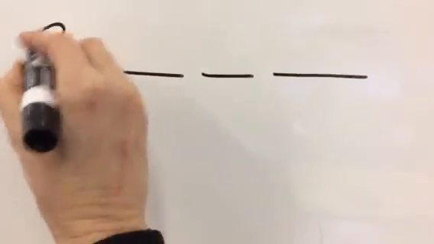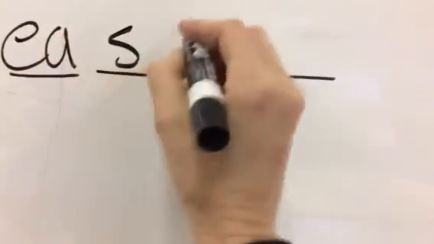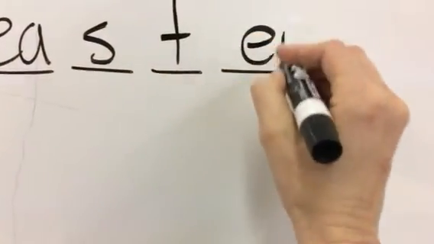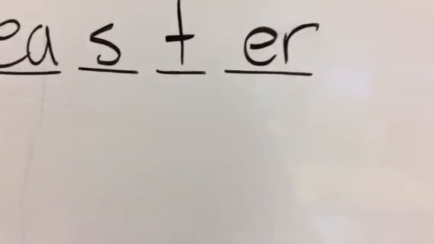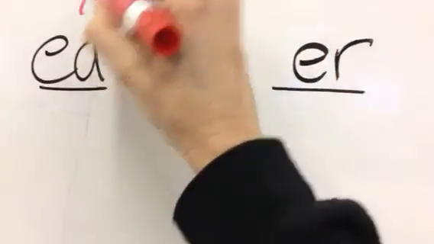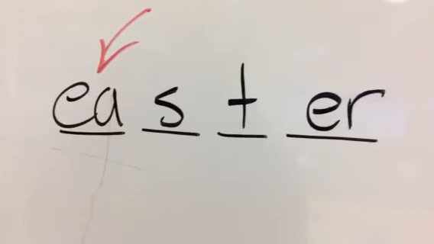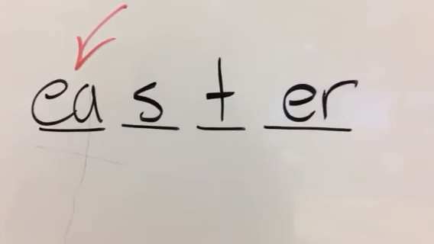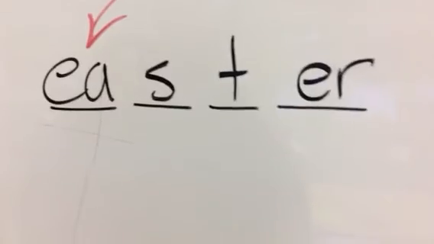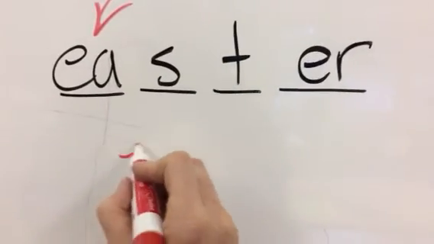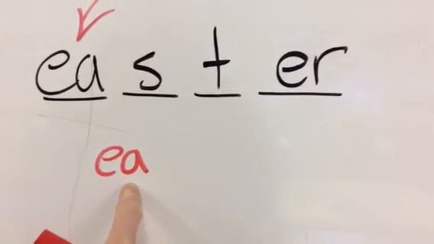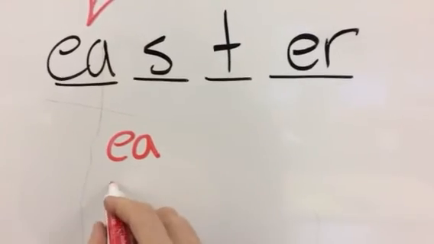E-A-S-T-E-R. EA is used to make the sound E. It's found at the beginning of the word. EA, as I said, is often in the middle and sometimes at the beginning.